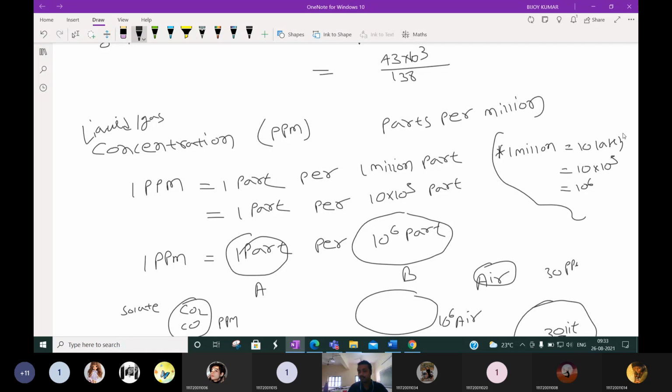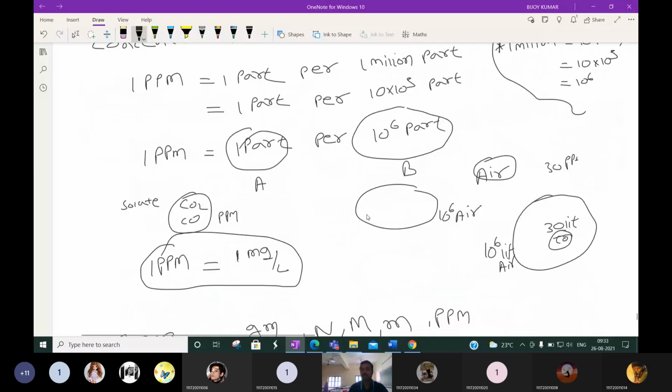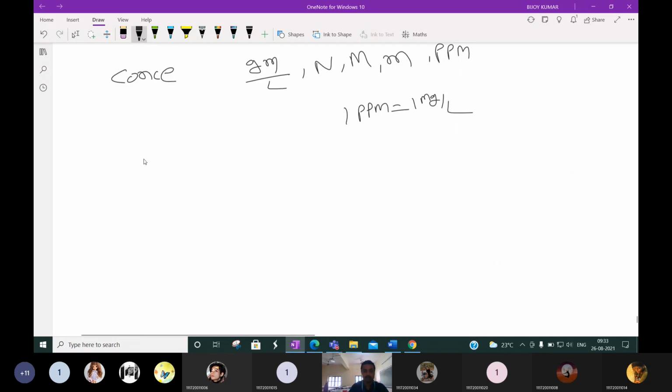So the total is 10 to the power 6. So we can say 1 ppm is equal to 1 part per 10 to the power 6 parts. Or suppose a certain A plus B mixture is there, of 10 to the power 6 volume. Or you can say, 1 ppm is equal to 1 part per 10 to the power 6 parts.